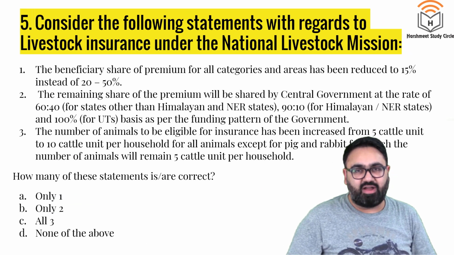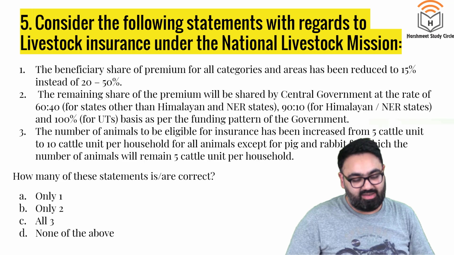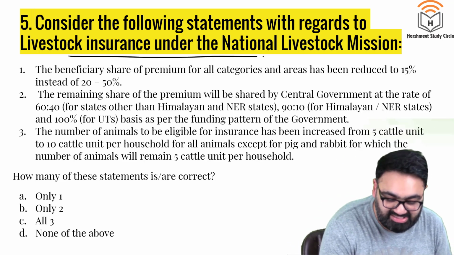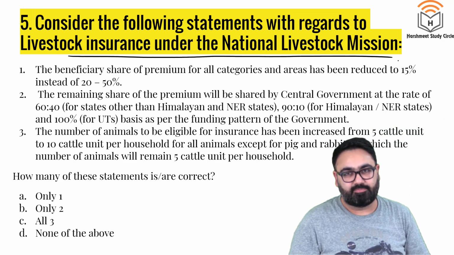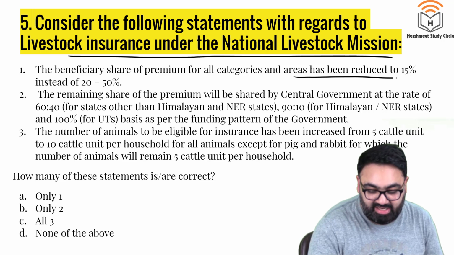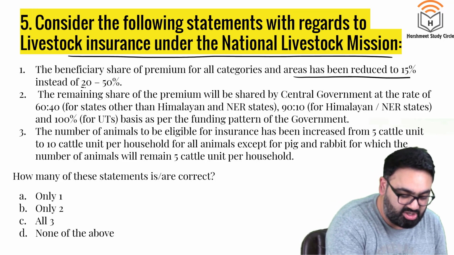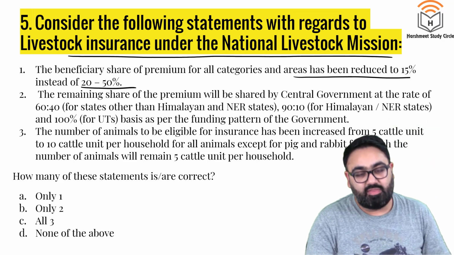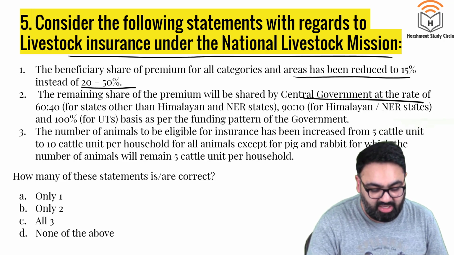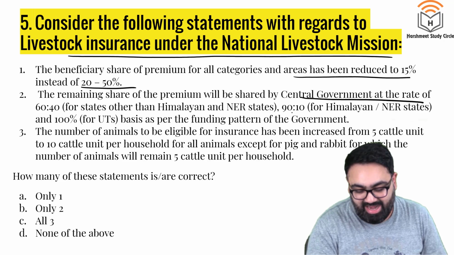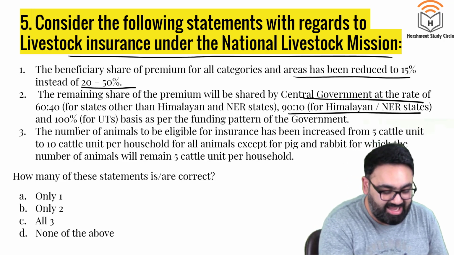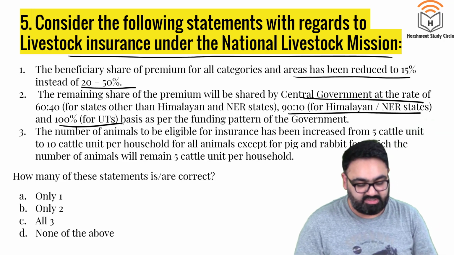Next is question number 5, a slightly tough one once again. Consider the following statements with regards to livestock insurance under the National Livestock Mission. Number 1. The beneficiary share of premium for all categories and areas has been reduced to 15% instead of 20 to 50%. The remaining share of premium will be borne by the central government at the rate of 60 to 40 for Himalayan and northeastern states, 90 to 10 for Himalayan and northeastern states, and 100% for the union territories.